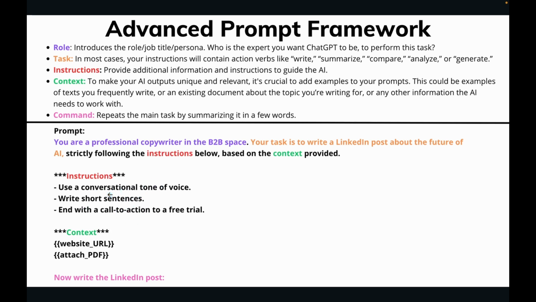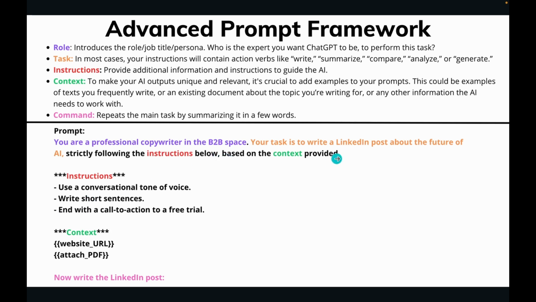If you don't get the output that you want, you'll just go back to this section right here and continue to refine your instructions until the output is at least what I call 80% good enough, basically. So this is where you'll continue to go back and forth. You won't get it perfectly right off the bat. Just put some instructions there, and whatever it outputs, you'll know exactly what it's missing or what additional stuff you want to add. So just go back to this instruction part right here to refine your prompt, which I'll show you in the demo, to add another bullet point for it to redo it until you get 80% good enough.